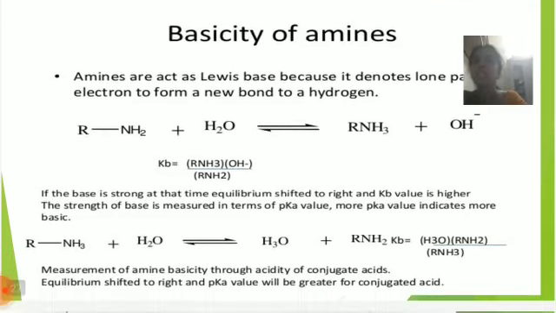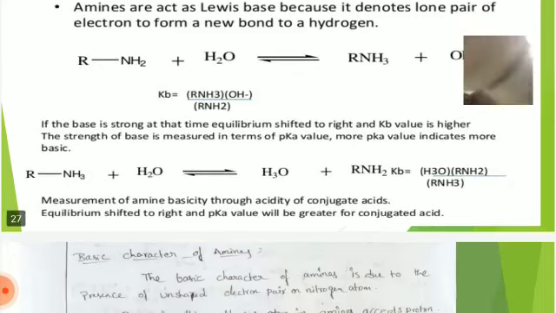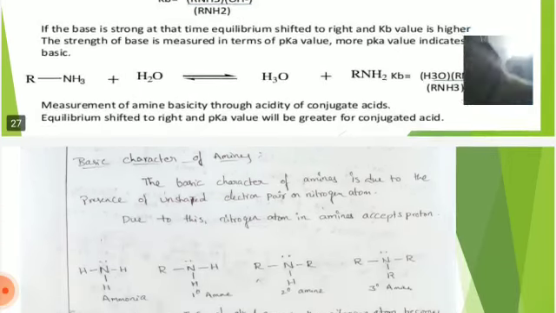If the equilibrium shifts to the right and the Kb value is higher, the base is stronger. The strength of a base is measured in terms of pKb value. A lower pKb value indicates more basic. RNH3 plus H2O gives H3O plus and RNH2. Ka is equal to the concentration of H3O plus into the concentration of RNH2, divided by the concentration of RNH3 plus. Amine basicity is measured through the acidity of conjugate acids. If the equilibrium shifts to the right, the pKa value will be greater for the conjugate acid.